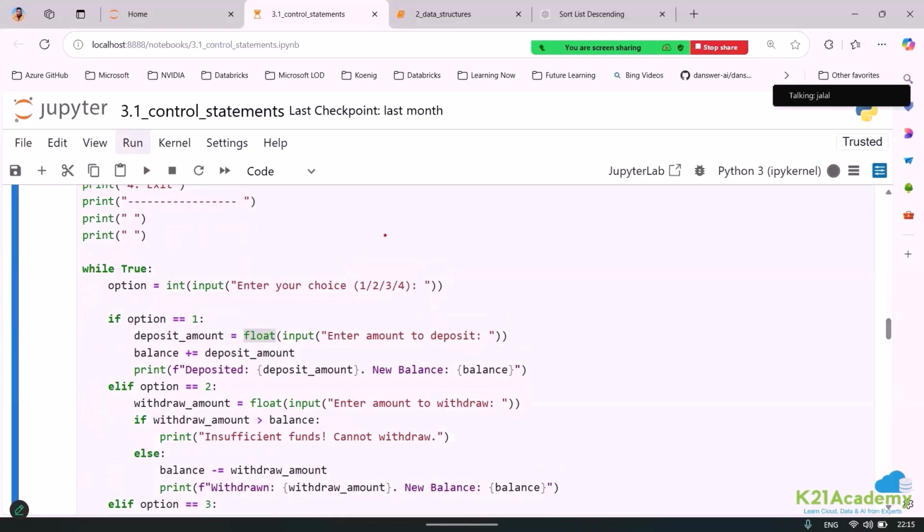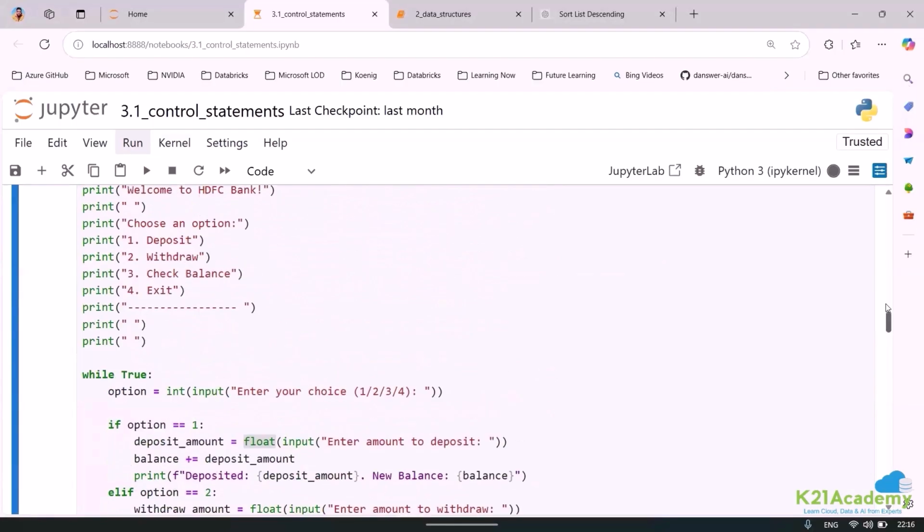What do you mean by this equal to? I told this equal to basically means balance is equal to balance plus. Now suppose if the balance was 1000 and if you deposited minus 1000, suppose I am allowing to deposit minus 1000, giving an example, then the value will be 0. Okay. And generally it should not allow, but just suppose if you enter plus 1000, then the value will be 2000.